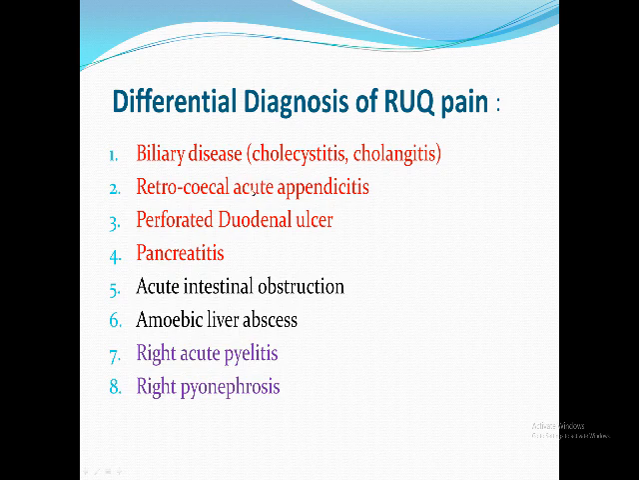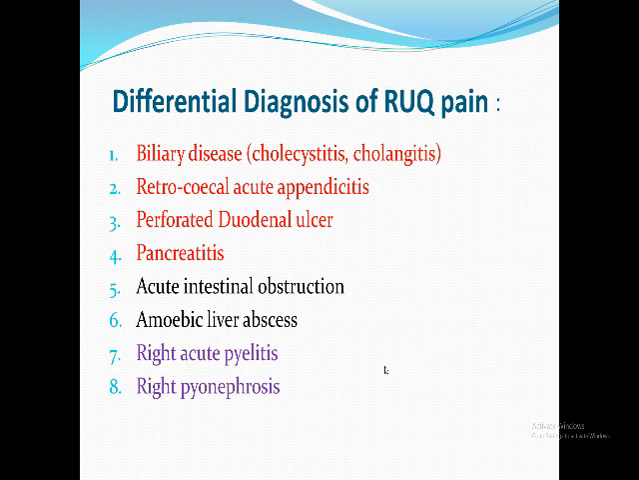It might be related to retrocecal appendicitis, subhepatic appendix, perforated DU or pancreatitis. Also, intestinal obstruction and amoebic liver abscess might lead to that. I told you the origin of pain might be related to the urinary system, in case of right acute or chronic pyelonephritis or pyonephrosis. So, in taking a detailed history, you can see associated urinary symptoms or associated GIT symptoms, and